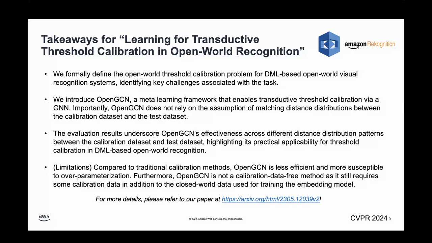However, compared to traditional calibration methods, OpenGCN is less efficient and more susceptible to overparameterization. Furthermore, OpenGCN is not a calibration data-free method, as it still requires some calibration data in addition to the closed-world examples used for training the